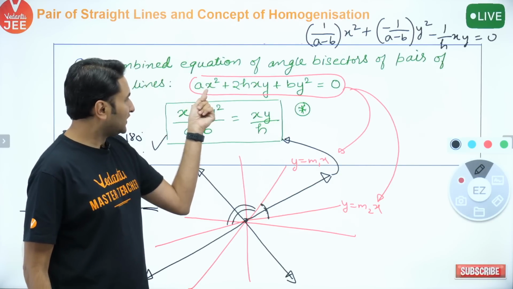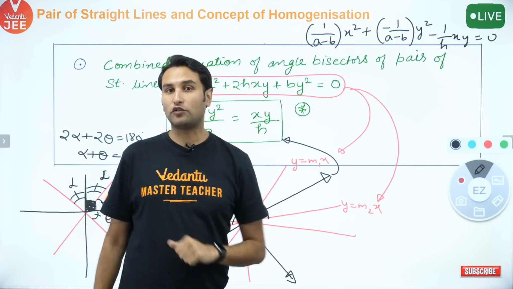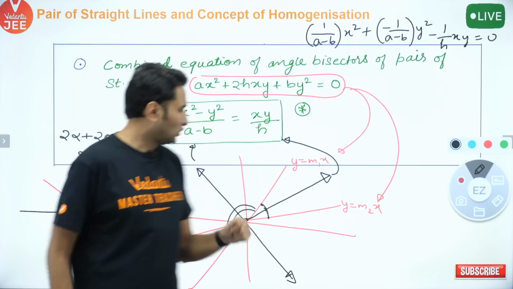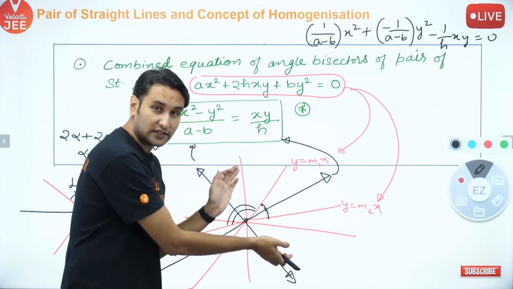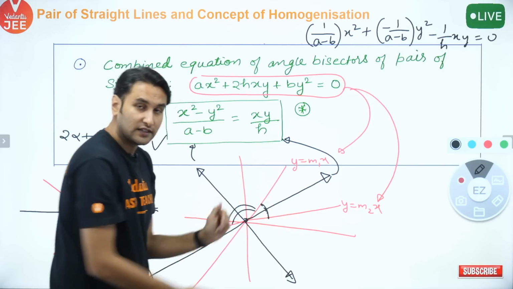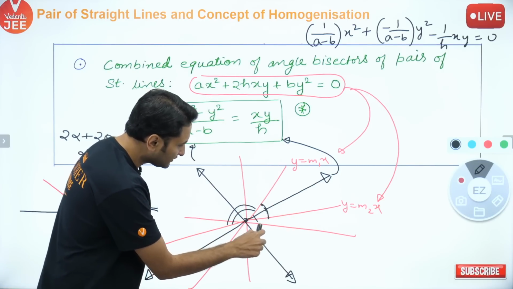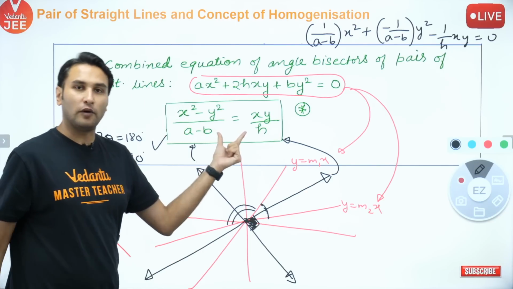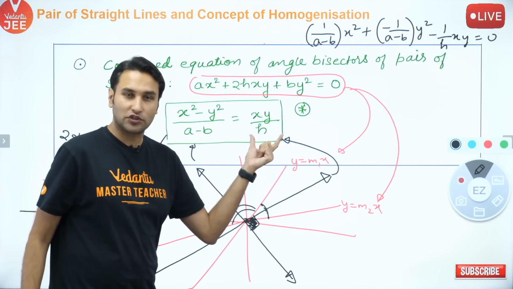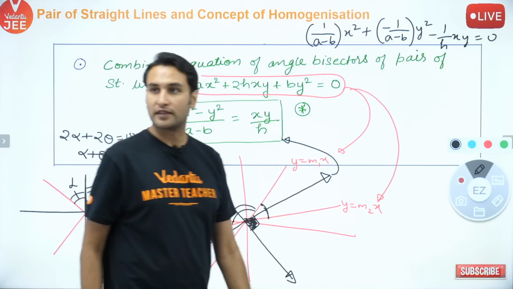If the coefficient of x square plus coefficient of y square is 0, then lines are always perpendicular to each other. So these two black lines, which are the angle bisectors between the red lines, I told you they are always perpendicular, which can be seen from the homogeneous equation which represents these two lines. समझ में आया?